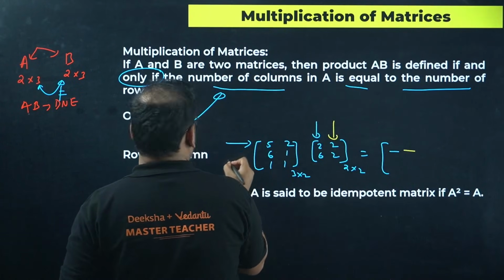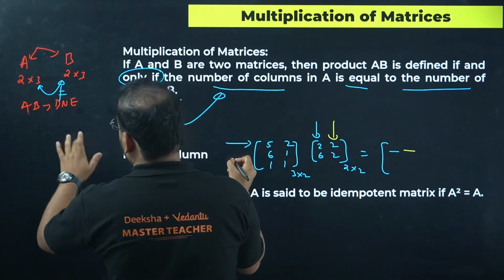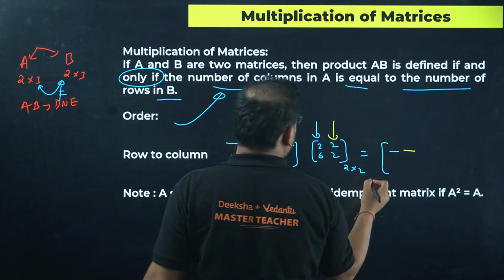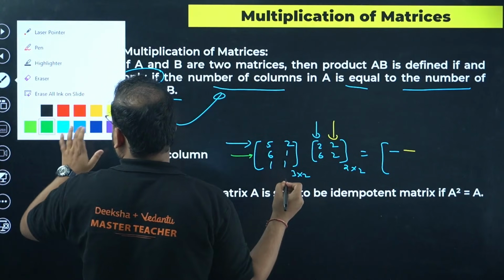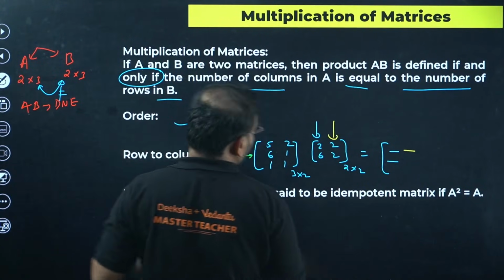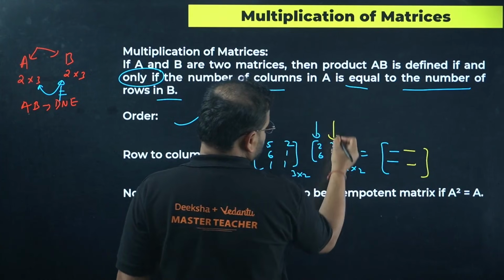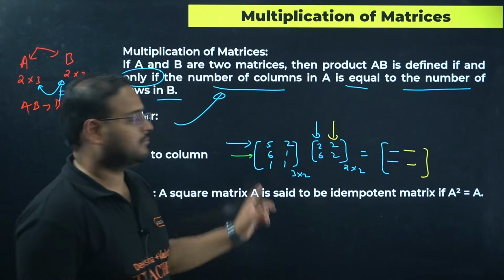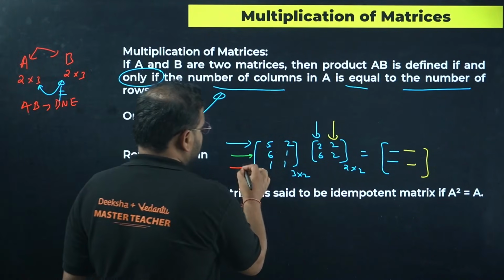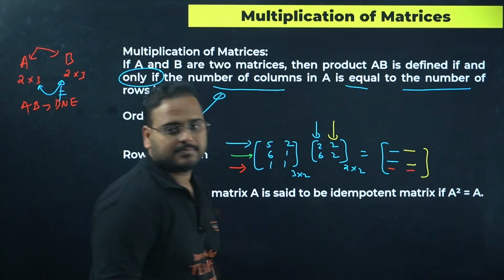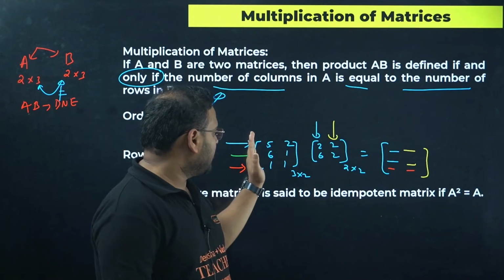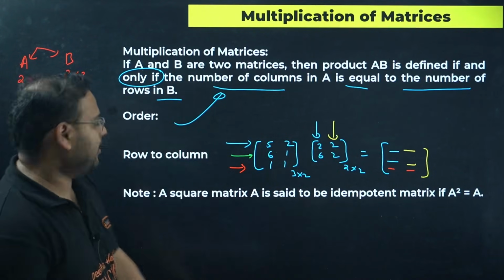Now when you go over here, second row, first column, you'll get again this element, and then again this element when you go for the second column. And the last one, you'll get again these last two. Getting it? So when you have to multiply two matrices, you always go from row to column.